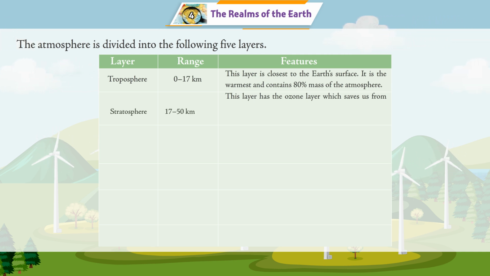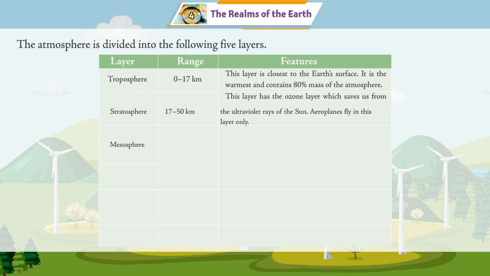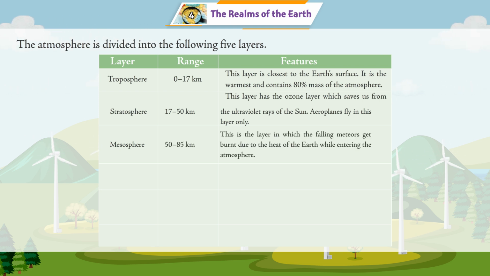Stratosphere, 1750 kilometers. This layer has the ozone layer, which saves us from the ultraviolet rays of the sun. Aeroplanes fly in this layer only. Mesosphere, 85 kilometers. This is the layer in which the falling meteors get burnt due to the heat of the Earth while entering the atmosphere.